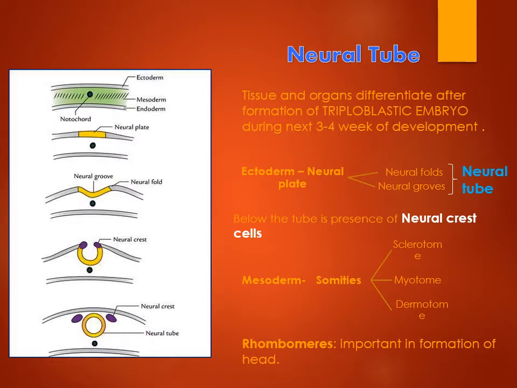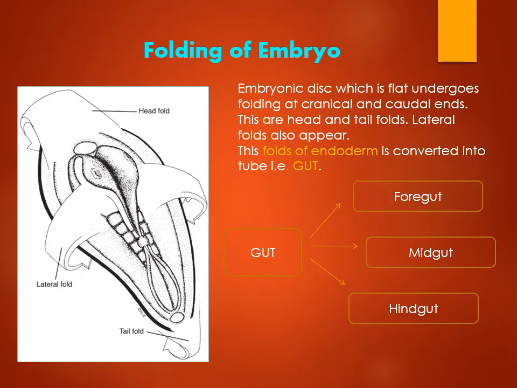They are responsible for the development of the brain and the spinal cord. These structures also show how the neural plate forms grooves, forms a crest of cells, and the neural tube is formed. With the formation of the neural tube, the folding of the embryo, that is flattening and folding on the cranial and caudal ends, begins to form the gut. The gut formed is also divided into three parts: foregut, midgut, and hindgut.